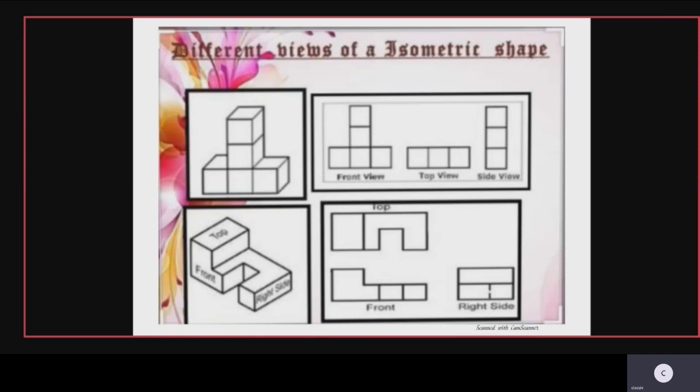Then one more shape is there. You can see the top, front and the side view of the isometric boxes. So this is also a 3D shape of isometric shapes children. It is also a 3D shape. The side, front and the top view is shown. This is the steps one.